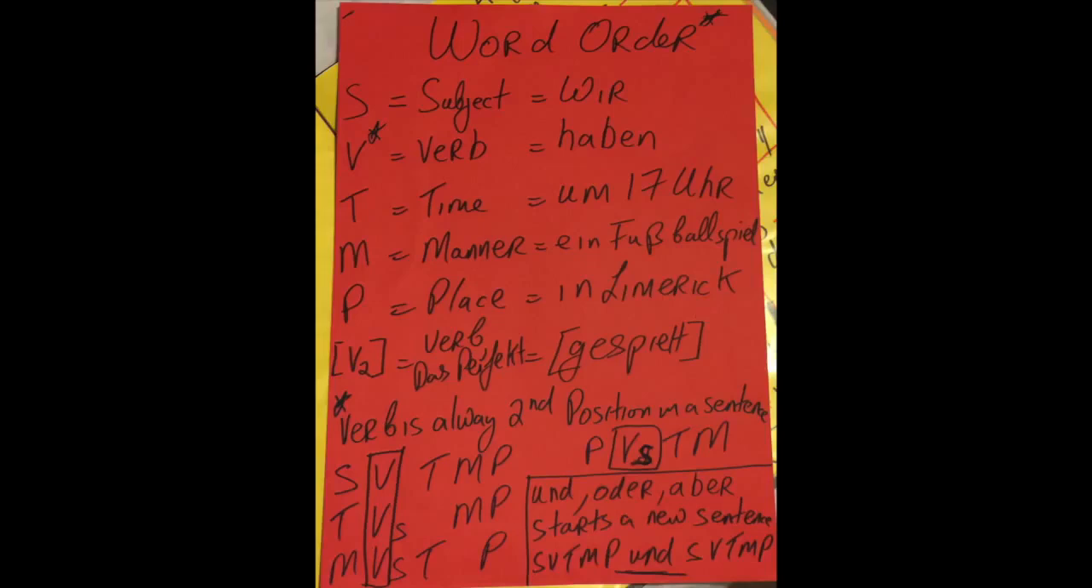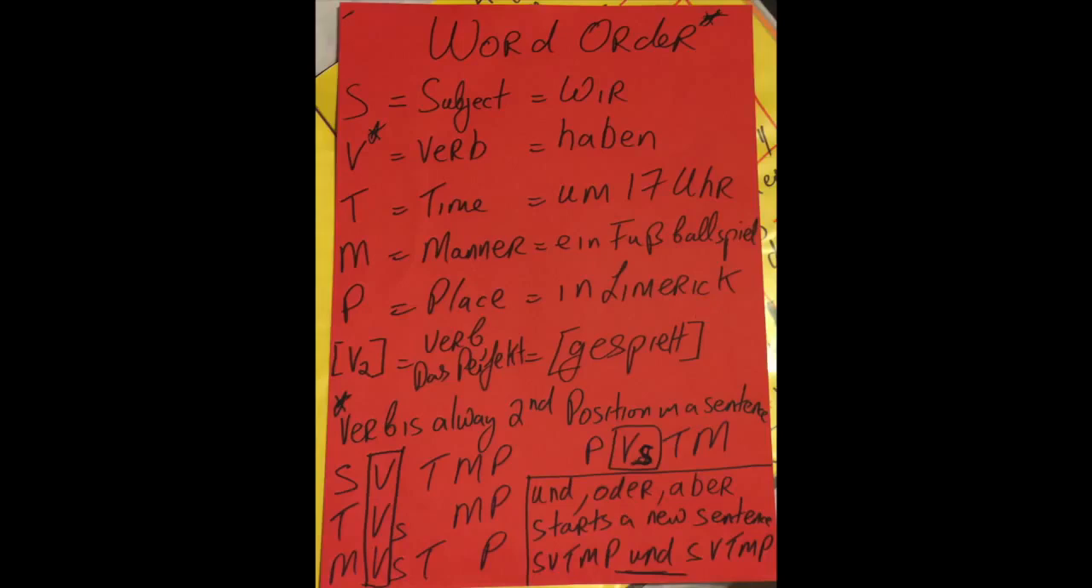When you have a sentence in German, you have to have T and P in that order. You can't have the P before the T. You can't have the M before the T. All sentences in German do not need to have the T and P. However, if you do have any of those components, they must follow in that order.